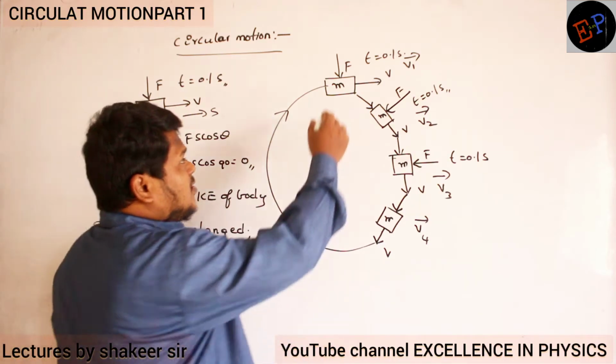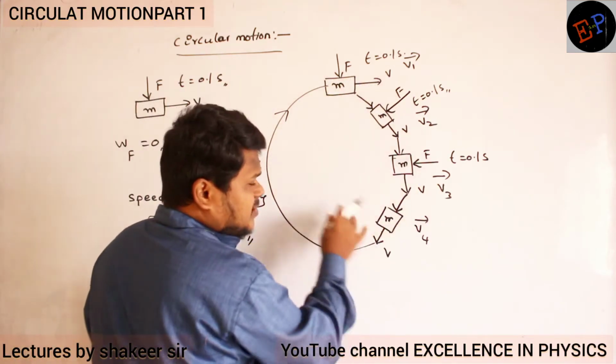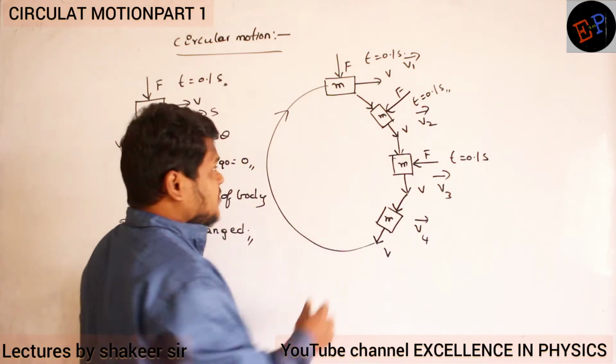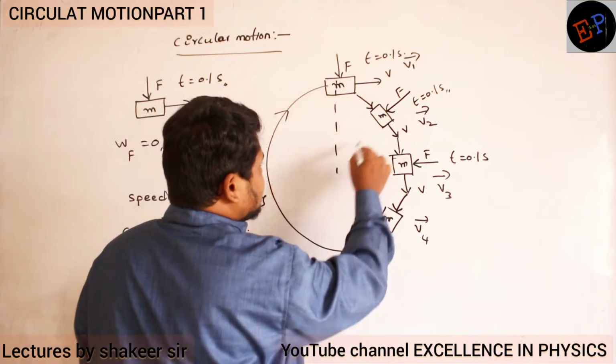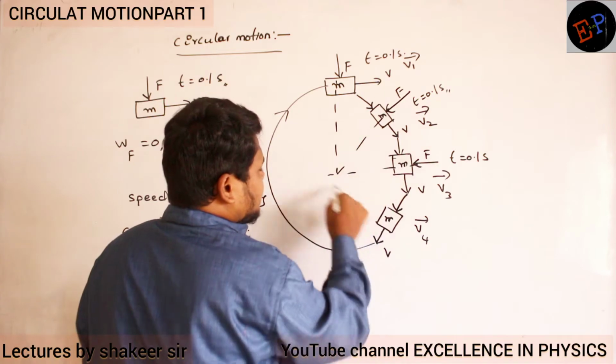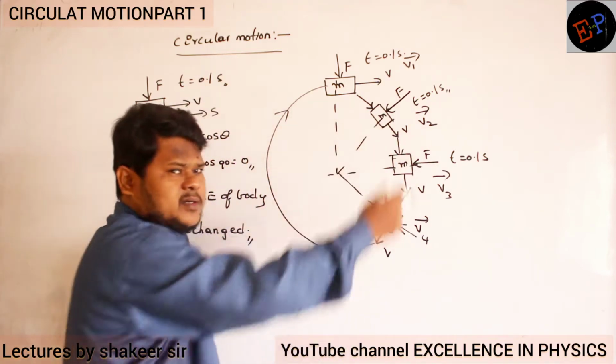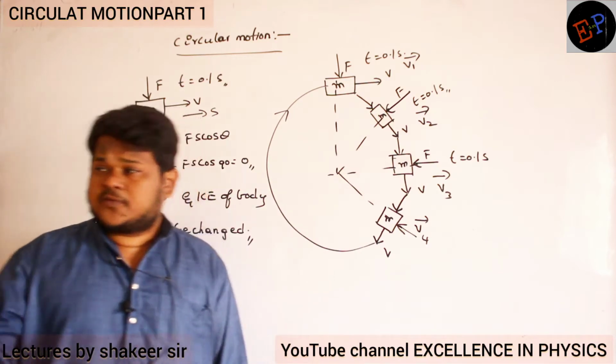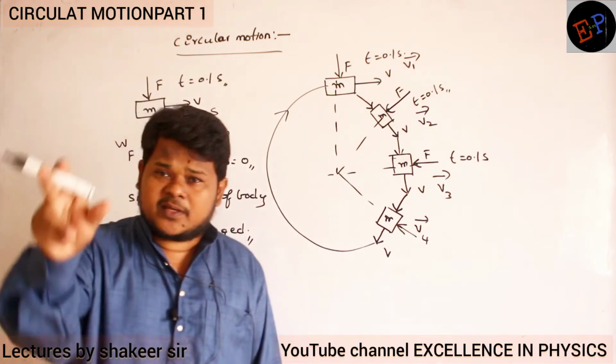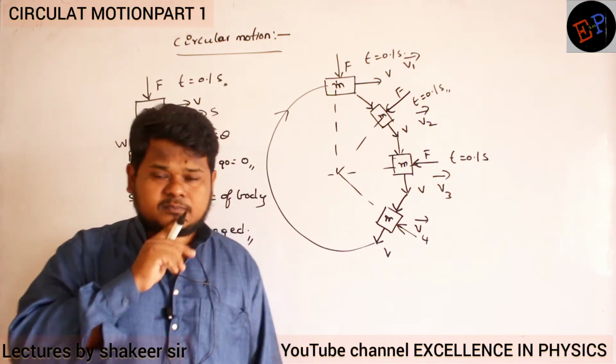Now if you see all these forces which I am applying at an angle of 90 degrees to the direction of motion of the body, then all these forces will meet at a common point. So which force is responsible for making a body move in a circular path?